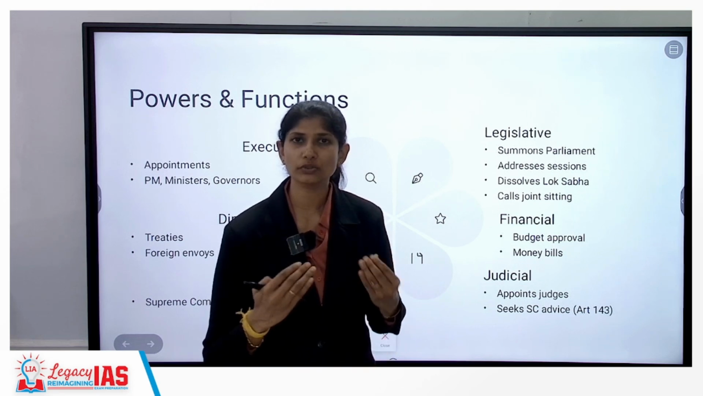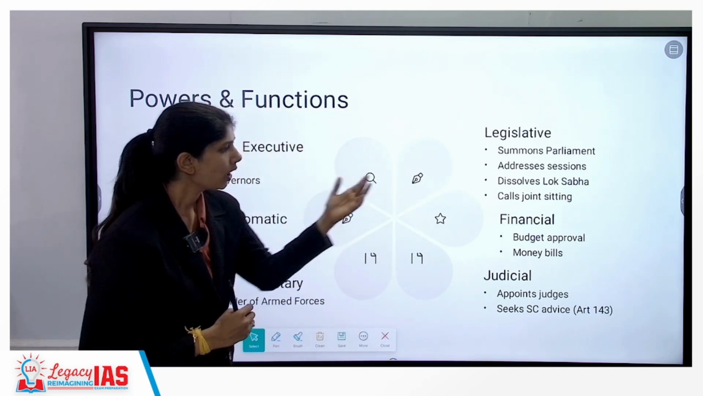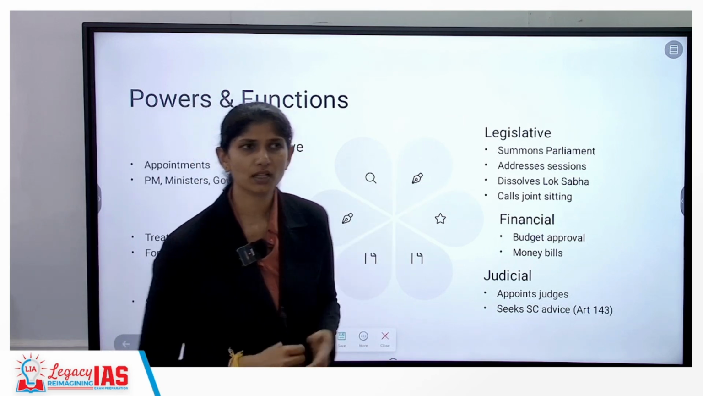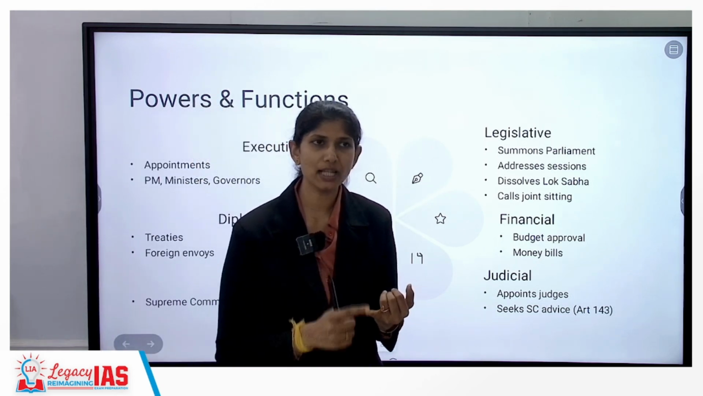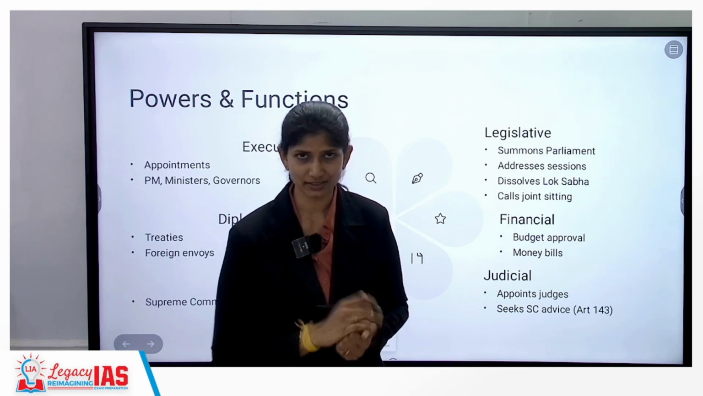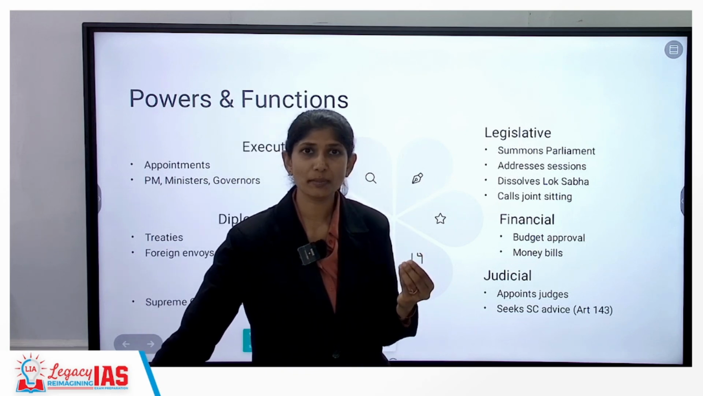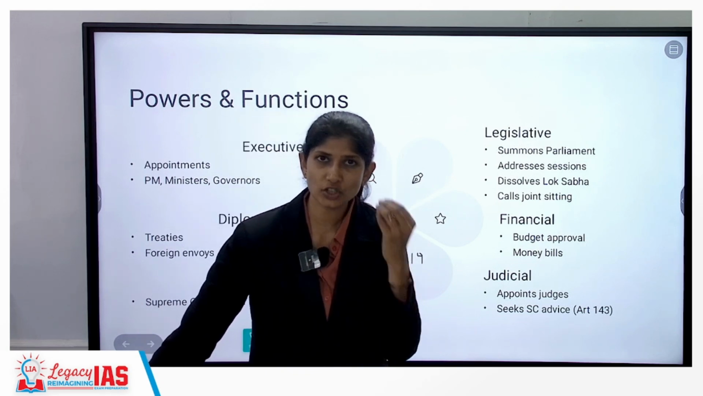He is the one who calls for the joint sitting of both houses, that is your Lok Sabha and Rajya Sabha. With respect to the financial approval, a bill will become an act only when it receives the president's assent. And many types of bills, of financial bills, can only be introduced with prior recommendation of the president.